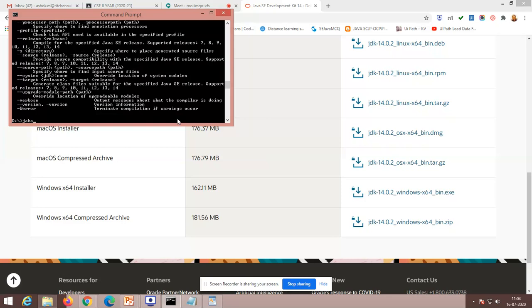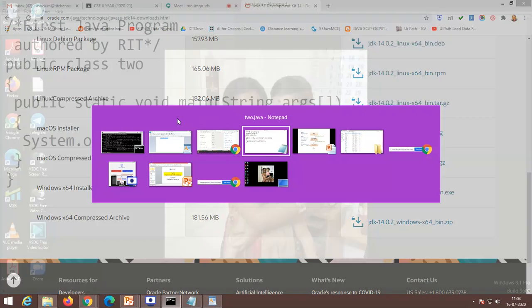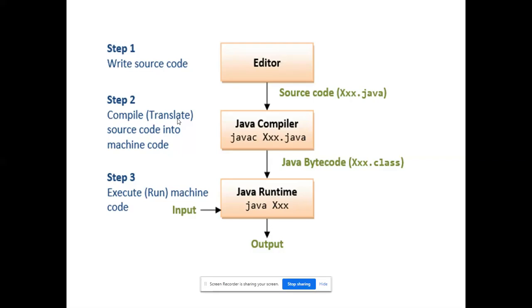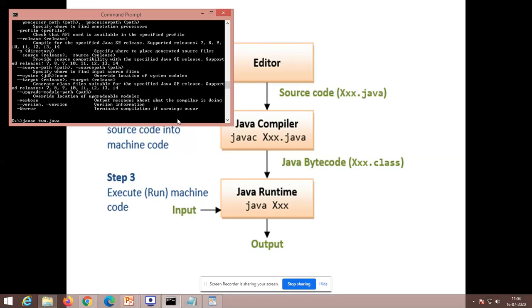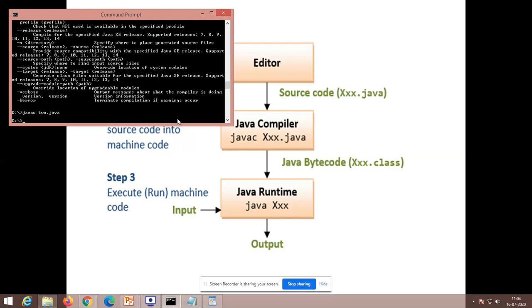So what I have to do: javac 2.java. This is the way to execute the Java program. The first, preliminary phase, right? What we have seen in our presentation: I wrote the program in Notepad. It is over. Step 2, javac XXX.java. Here javac 2.java. That's all. Executing this, if you have any errors, they will be reflected here. If you don't have any errors, automatically